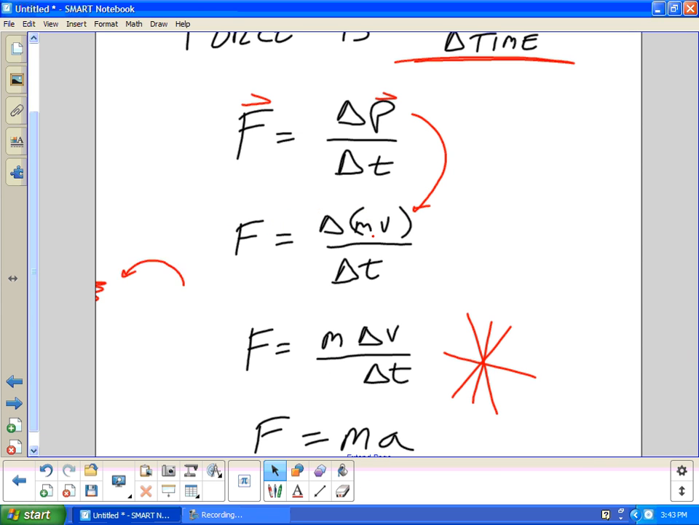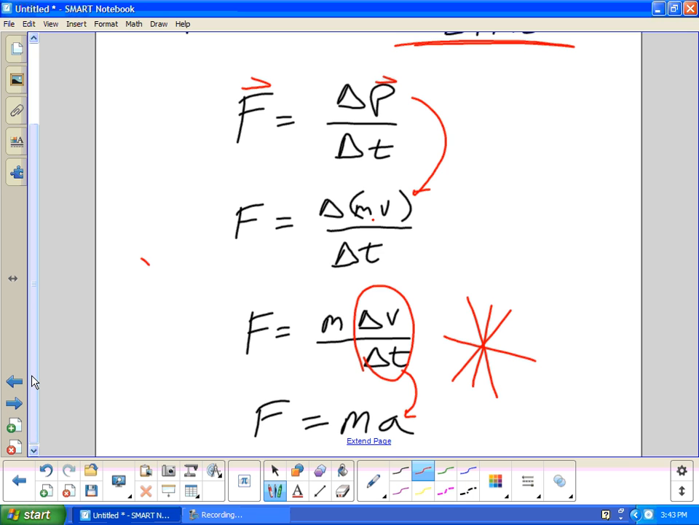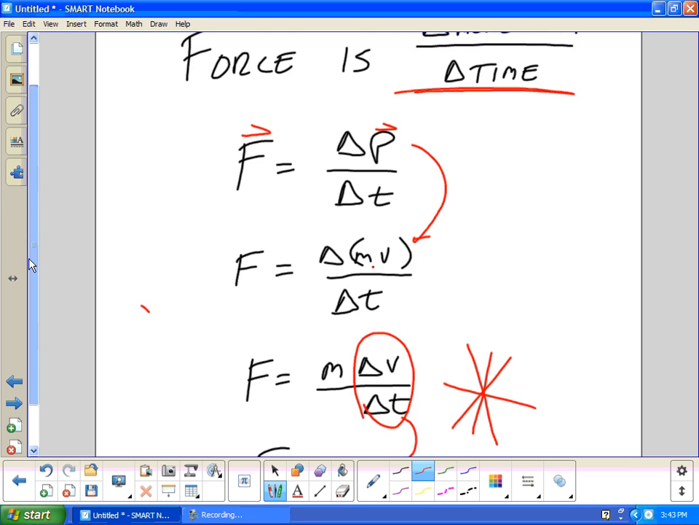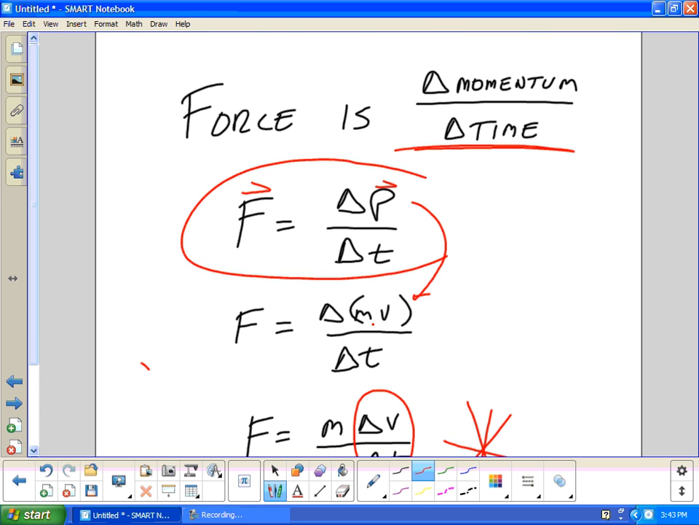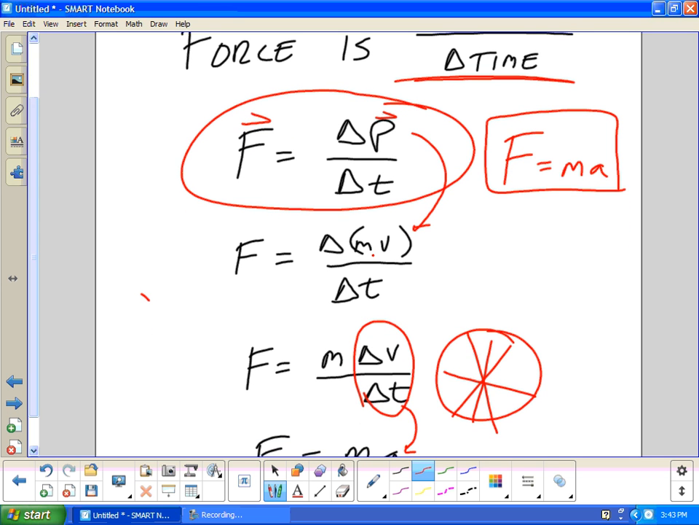Now, we also know that the change in velocity over the change in time is acceleration. And thus, Newton's second law, force equals mass times acceleration. Again, it's a change in momentum and a change in time. We won't do it this way very often. We will almost always do it this way. But we need this formula right here with the red asterisk because we want to talk about impulse.